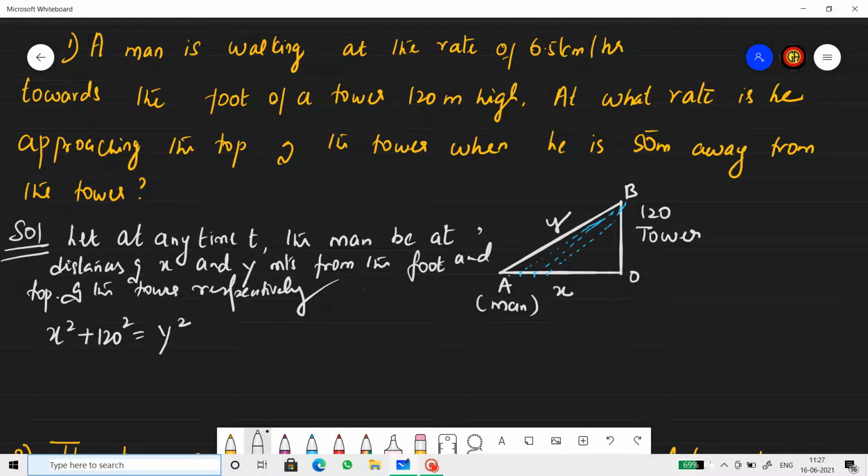Now, when x is 50, what is the y value? When you apply that here, you find that y comes out as 130.